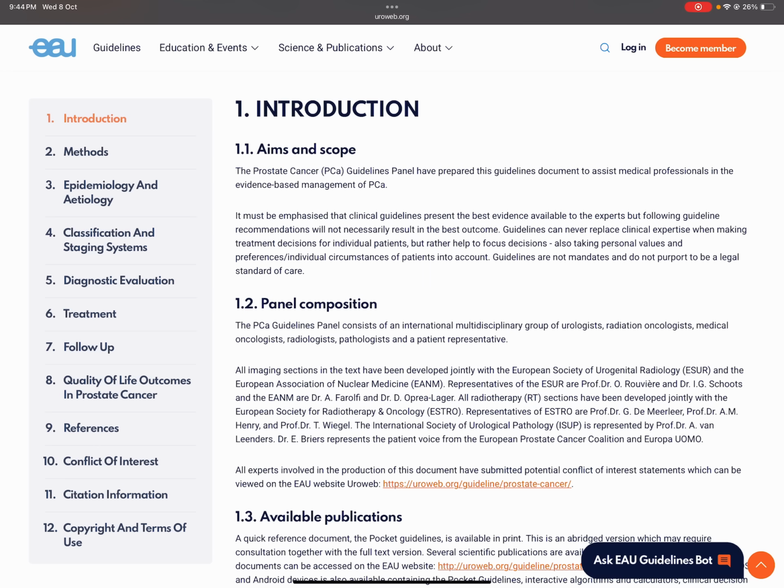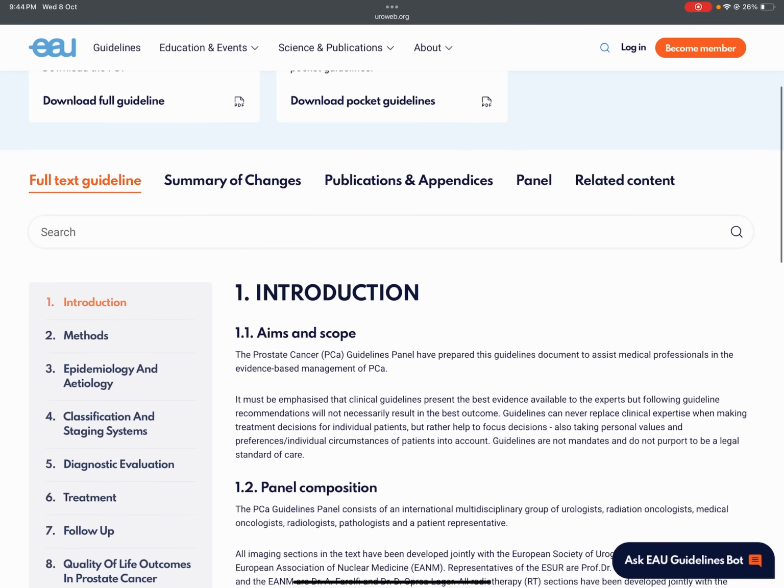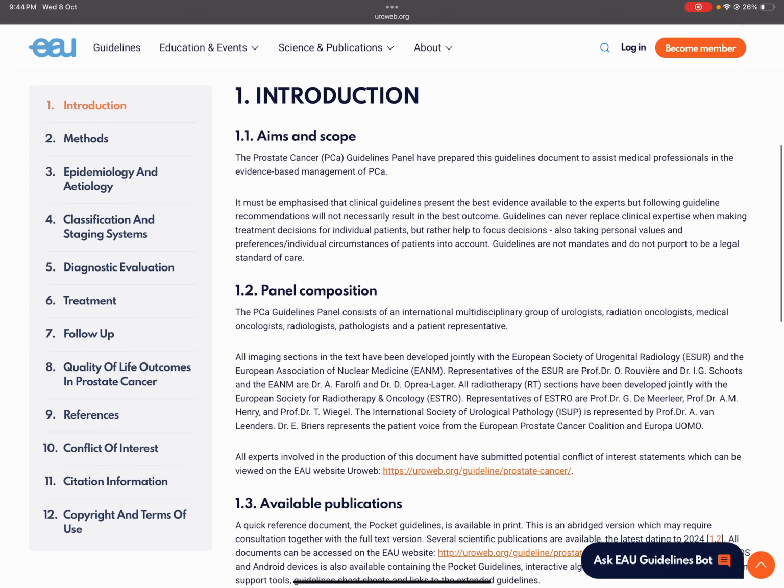If you just click on the prostate cancer panel, you will be redirected to the table of contents and the detailed information given on the website regarding the methods, the epidemiology and etiology, the classification and staging systems, up to the follow up of prostate cancer patients.